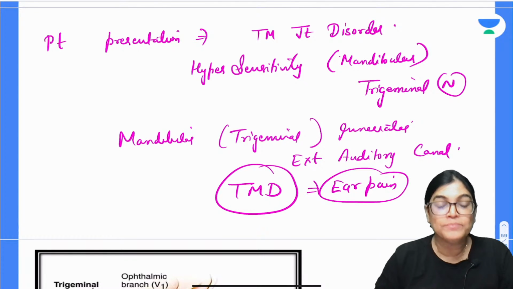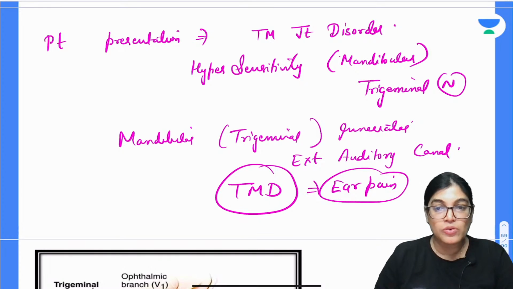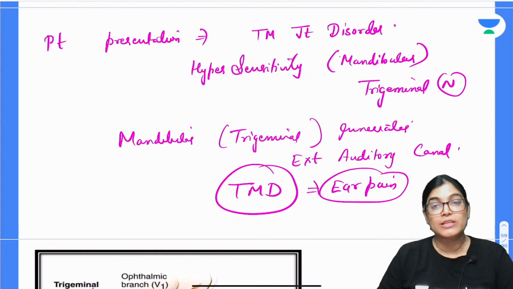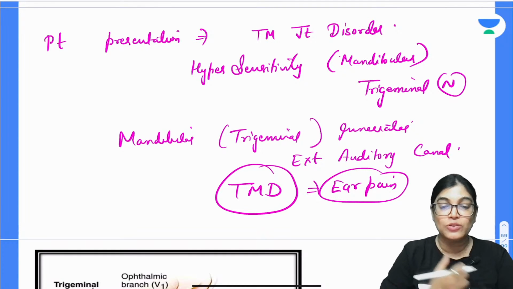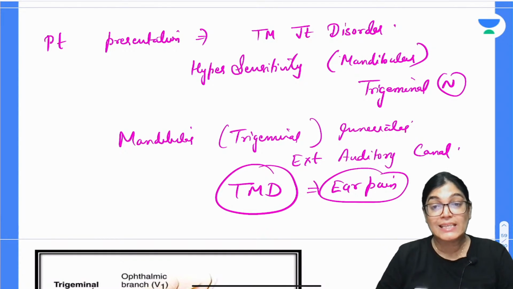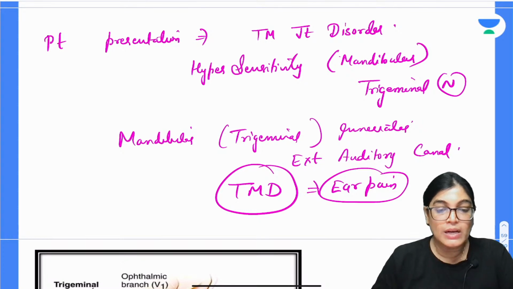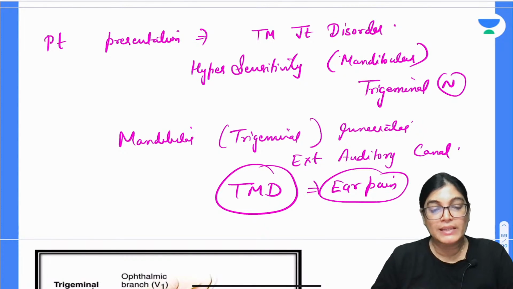So this is a condition, and there is hypersensitivity. The patient is also explaining ear stiffness, and all these conditions are related to hypersensitivity of the tensor tympani muscle. The patient is also complaining of tinnitus.